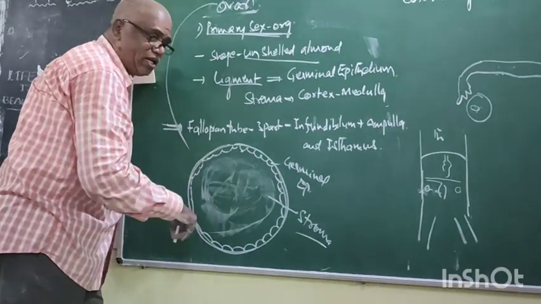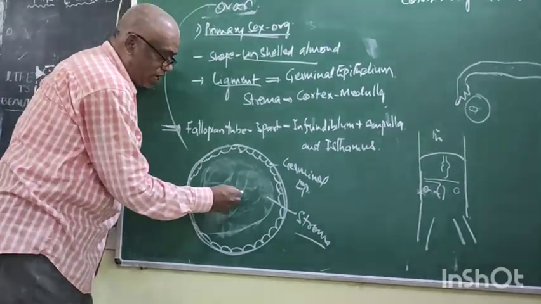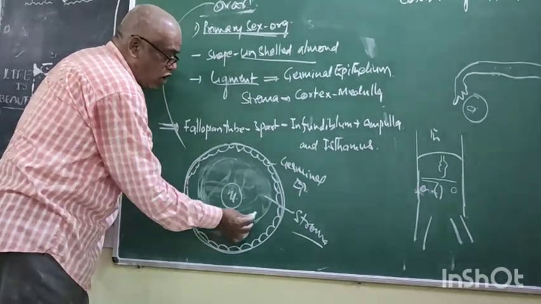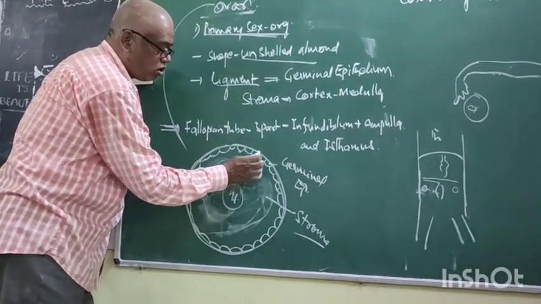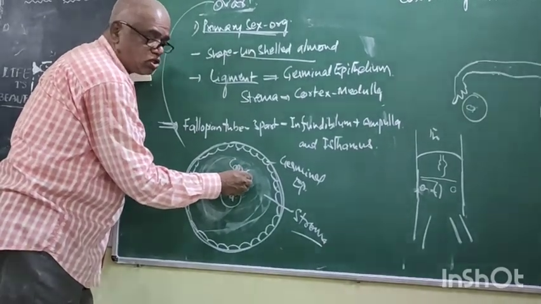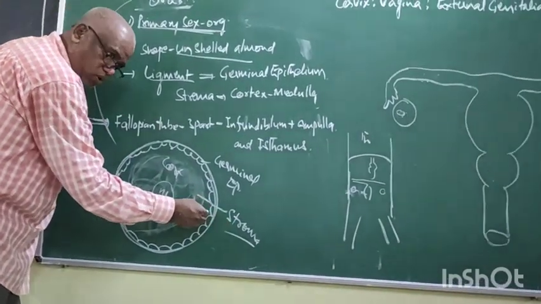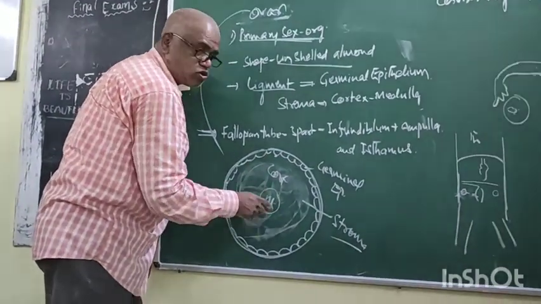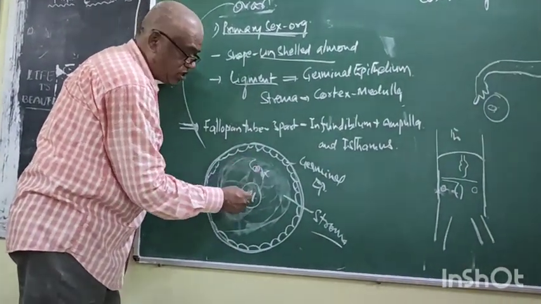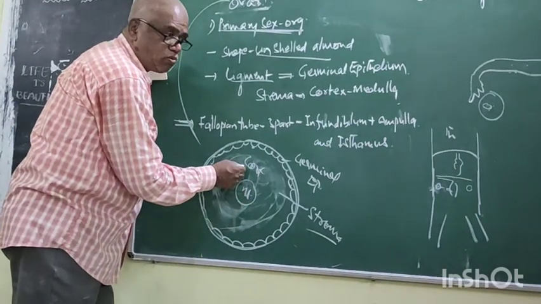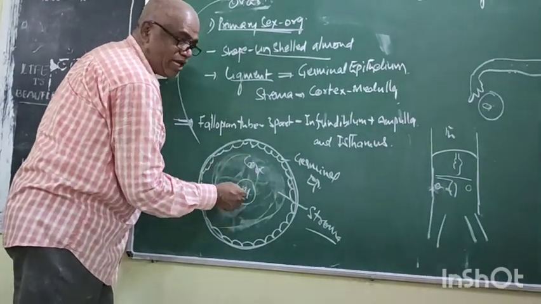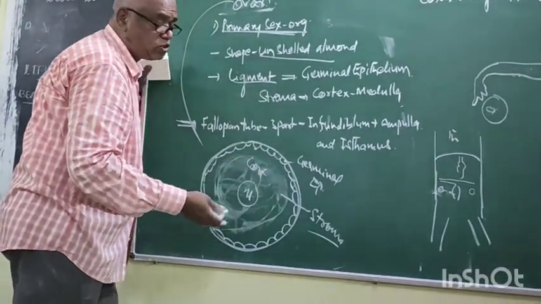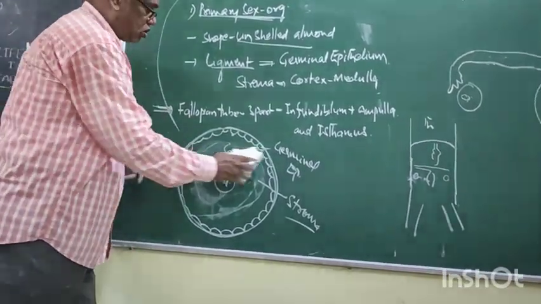This stroma is again differentiated into two types: central inner medulla and outer cortex. That means the stroma is a fluid covered by the germinal layer. Again, stroma is differentiated into cortex and medulla, outer stroma and inner stroma. Right? Now, we can discuss later what is the interval. It is very complicated. Right? Now, come to this.